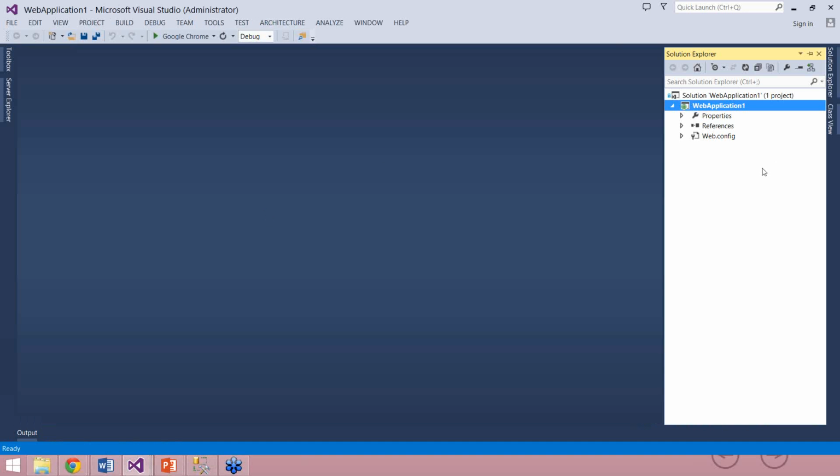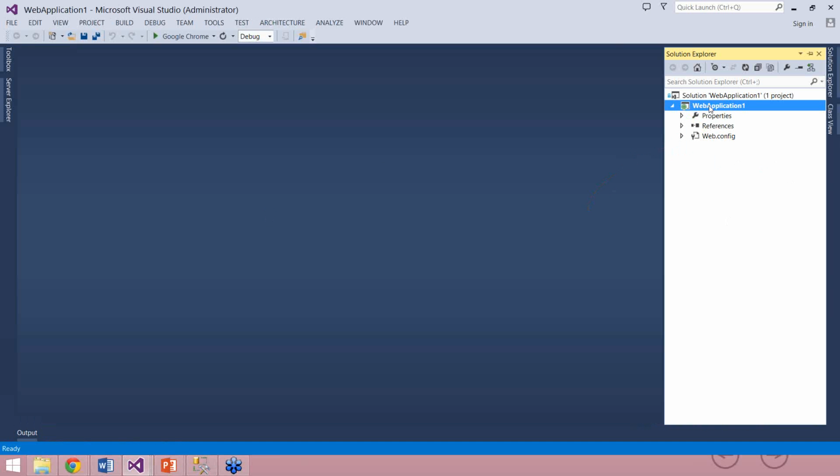As you can see on your screen, this application does not contain anything as of now. It has just a config file and some references, and the .NET specific references are also not there. So here you see that we have a very empty web application.